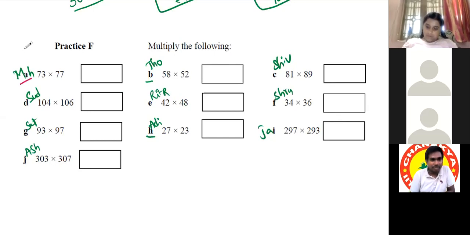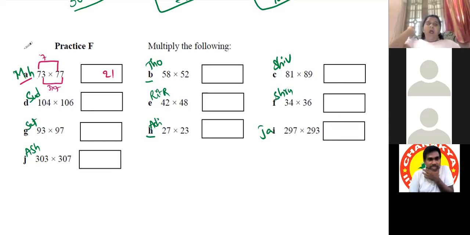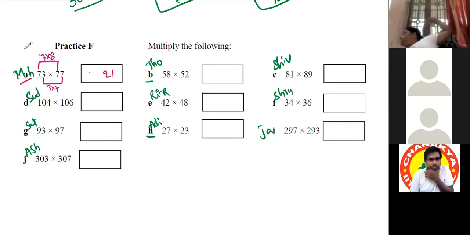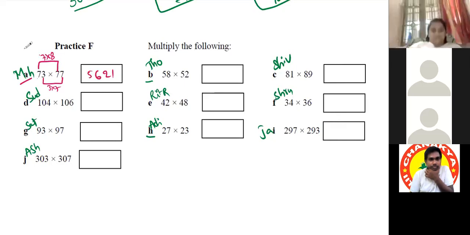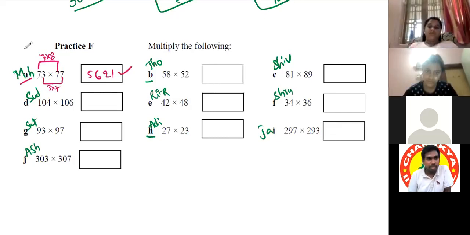Sir, the question is 73 multiplied by 77. So first, 7 3s are 21. Okay, right side part you are telling. Then it is 7 multiplied by 7, but we need to take 7's successor, 8. 8 multiplied by 7 is 56. So the answer is 5621. That's very good.